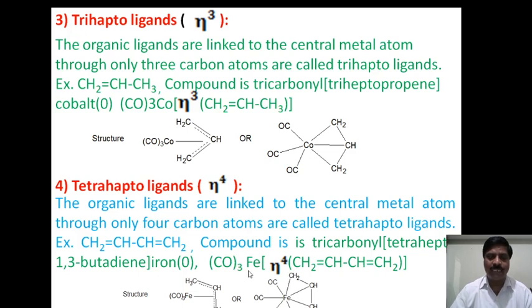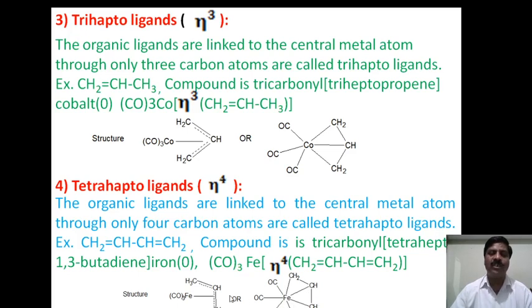This is the IUPAC name of this compound, and this is the formula. Coming to the structure of this compound, simply we say that iron is the central metal atom, placed at the center, and 3 carbonyl groups surround it through one bond each. Here the 1,3-butadiene will be there. This is the organic ligand. It contains 4 carbon atoms. All 4 carbon atoms are directly attached to the central metal iron. Hence, hapticity will be 4.